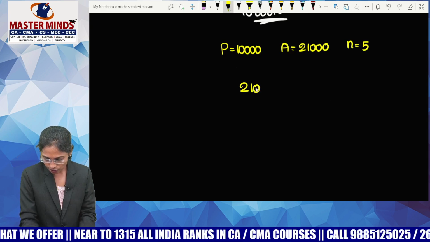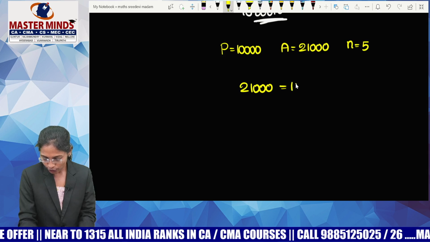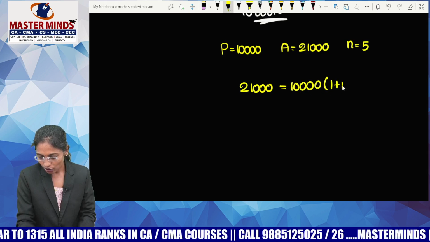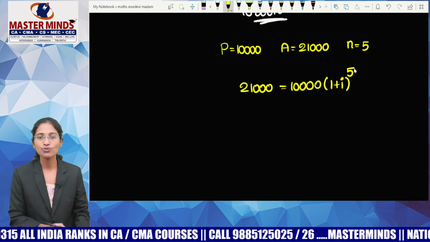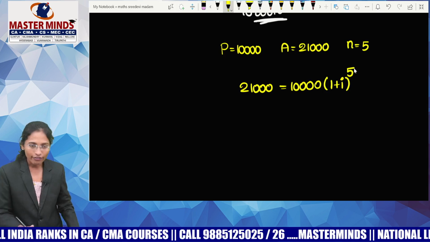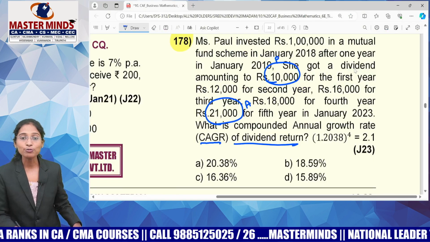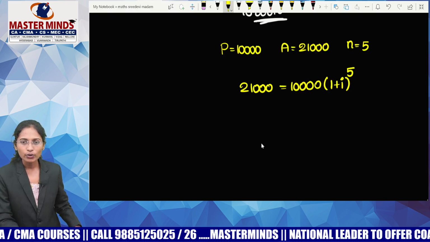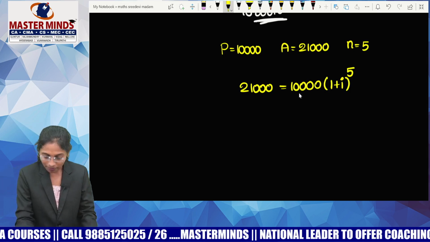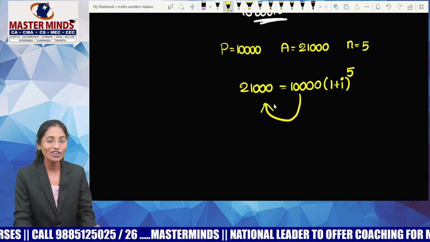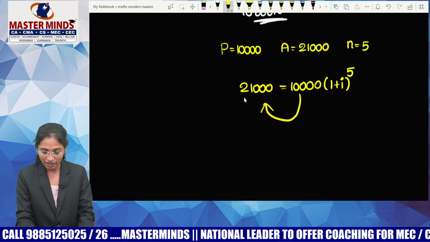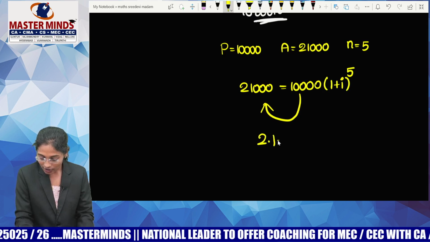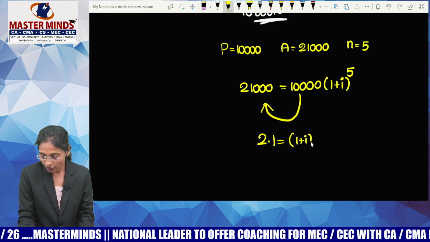So A equals P into 1 plus i whole power n. Okay, this is what I'm having. Now guys, I will not do anything else except option verification. What is option A? 20.38, no? Yes, listen to me. There is something that is given to you. You need not even calculate or go for option verification. What is 21,000 by 10,000? Yes, 2.1 equals 1 plus i whole power 5.